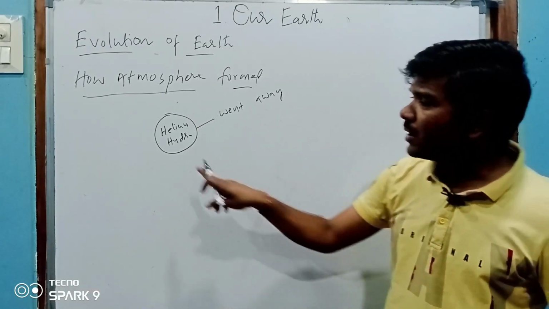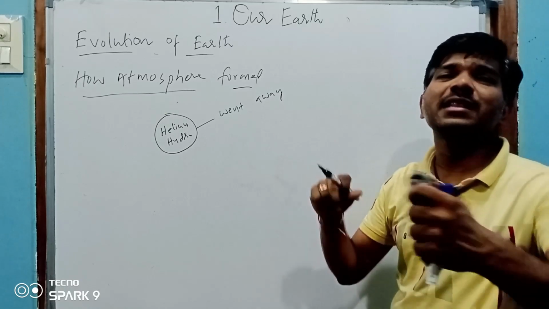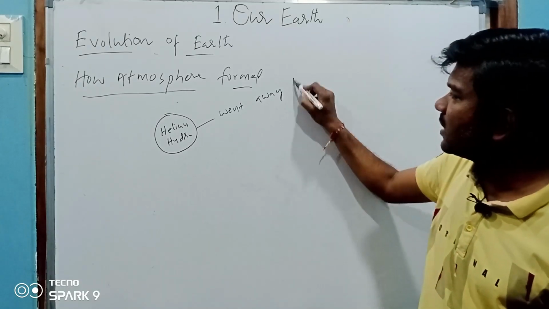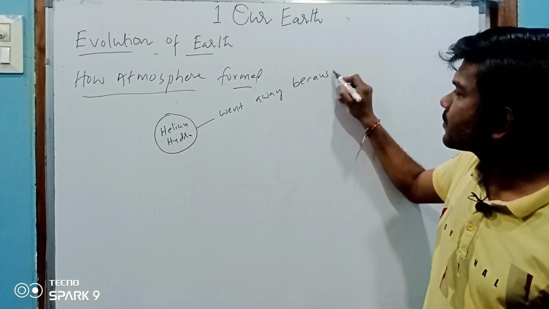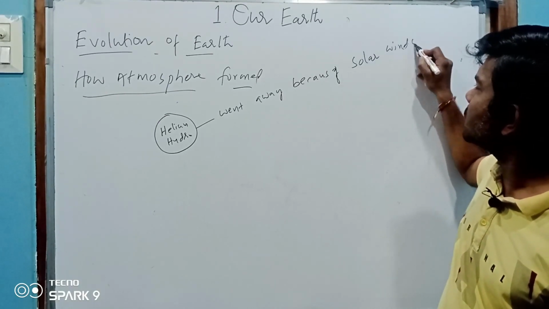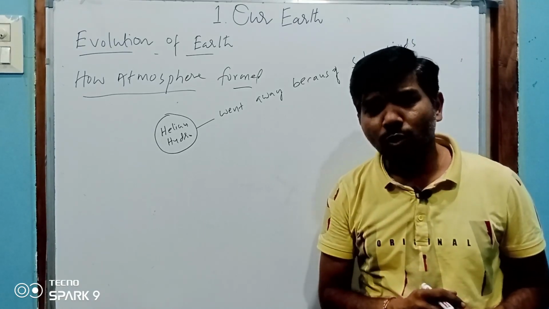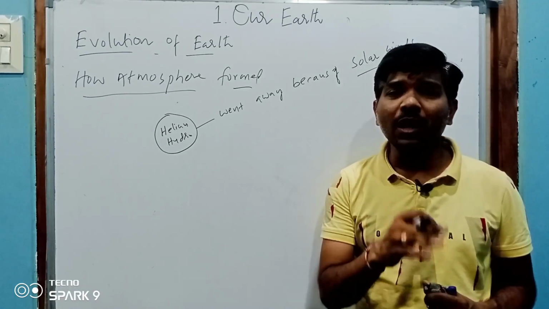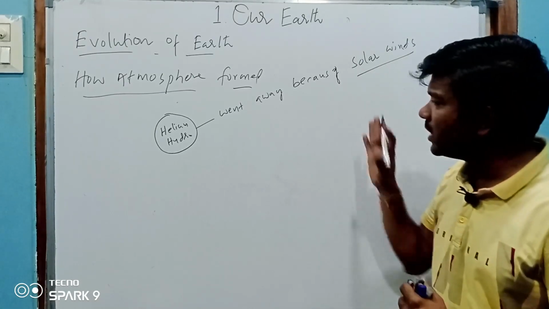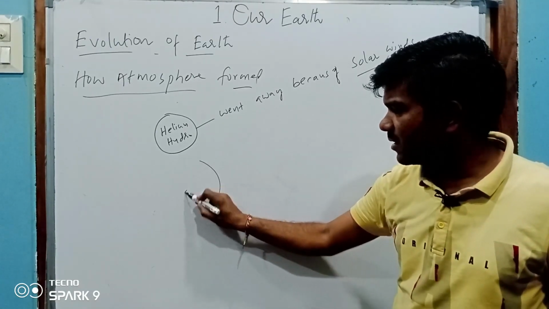Let's see. When the helium and hydrogen went away from the planet, sir, why did they go away? They went away because of solar winds. Solar winds are also called solar storms or solar cyclones. Due to the sun, solar winds.